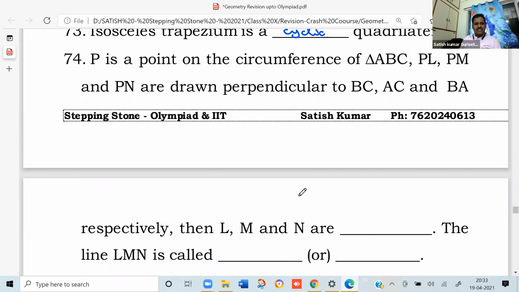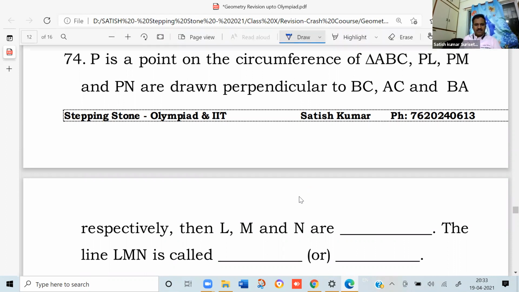Next, P is a point on the circumference of triangle ABC. PL, PM and PN are drawn perpendicular to BC, AC and BA respectively. Then L, M and N are... So draw the rough figure or do some construction. Then you can understand that these points are collinear. And the line LMN is called Simpson's line.